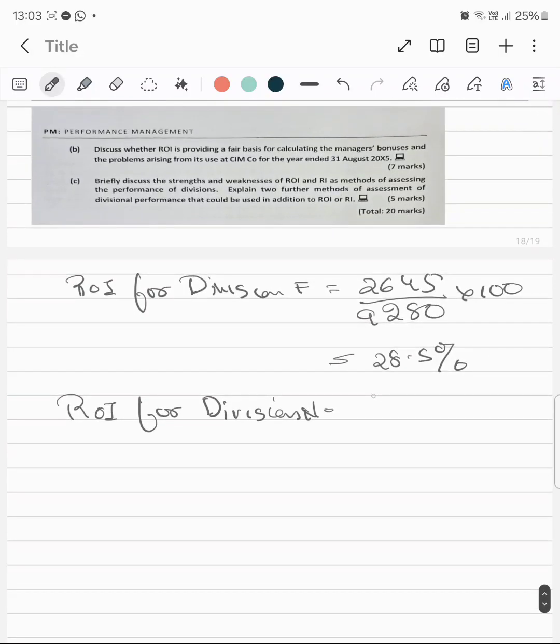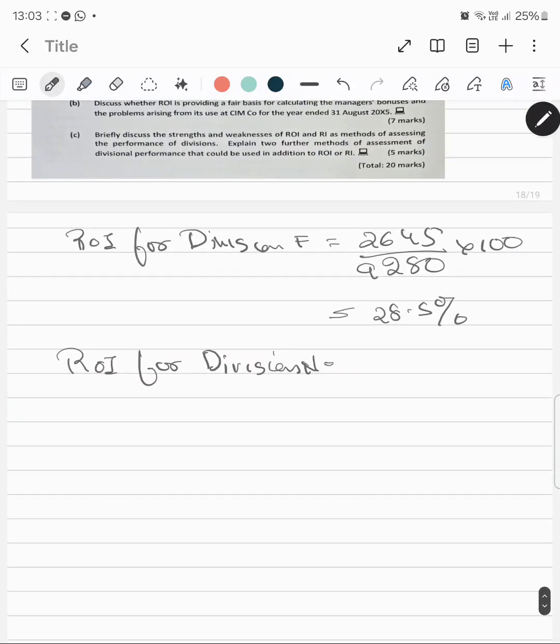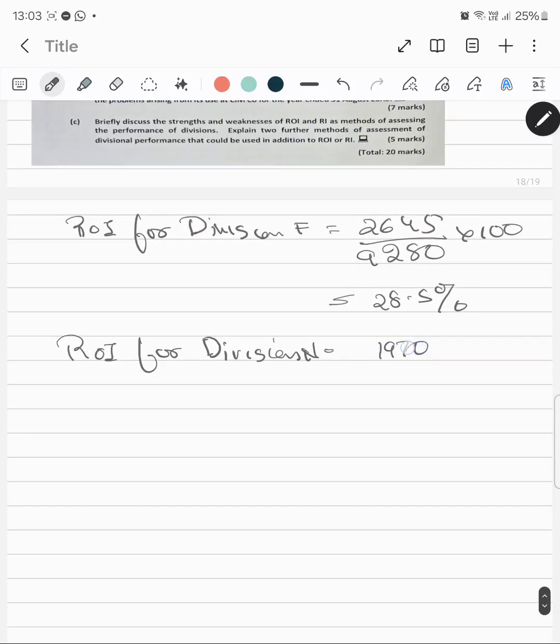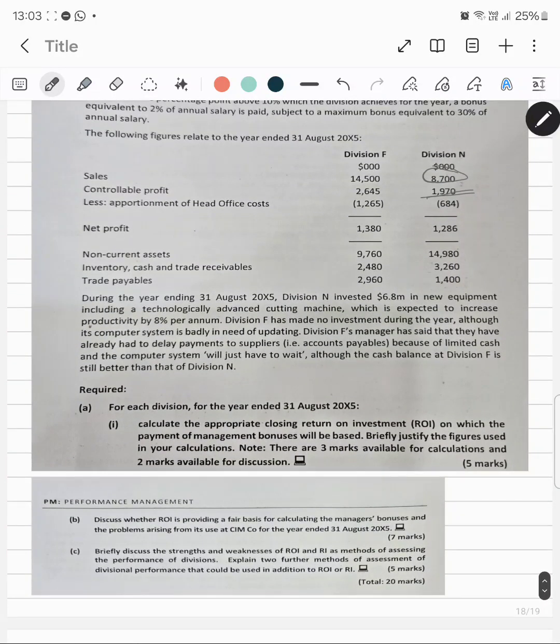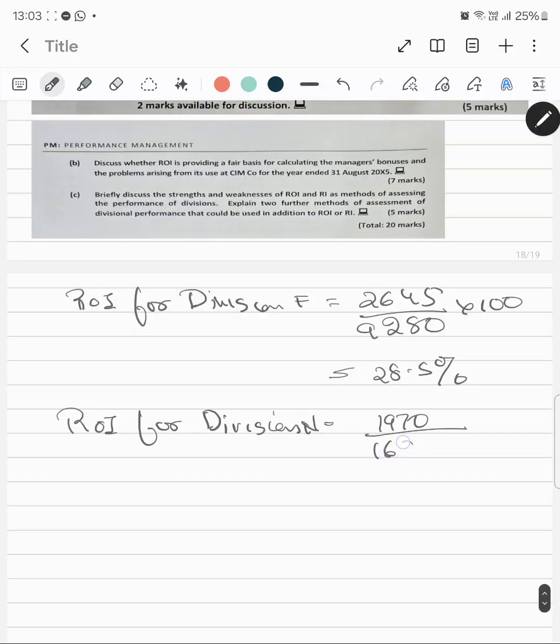So the controllable profit is 1970 divided by assets, net assets. So 14,980. We'll do the same thing for division N as well. Plus 3260 minus 1400. So it will give me a net assets of 16,840 into 100. So 1970 divided by 16,840 into 100. So it is giving me this much.